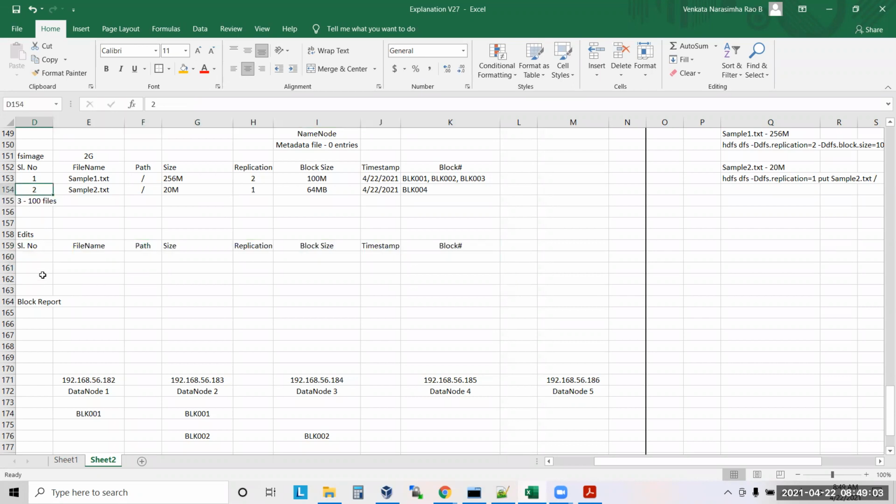Now FSImage, how many times are you opening it? For each file you are opening, or hourly once? Hourly once you are opening, and you are putting the data into your metadata, not data. Understand?